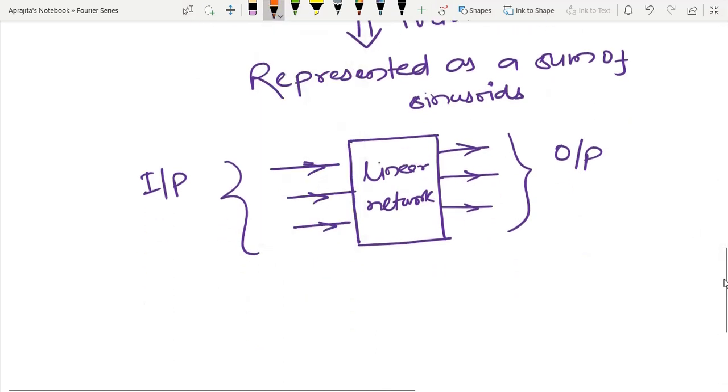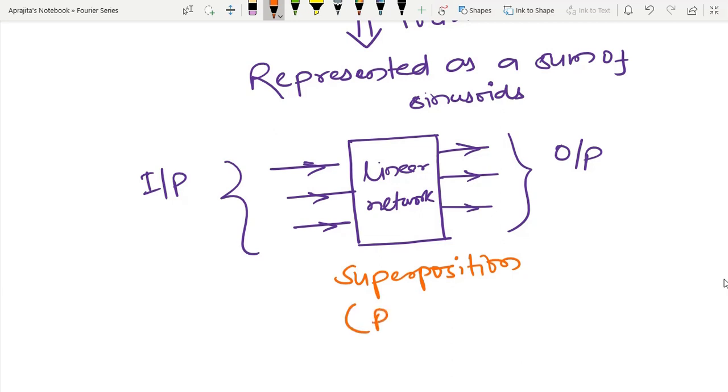So I will take help of superposition to generate the final response of the linear network, and again I am going to maintain the same analysis, that is phasor analysis.